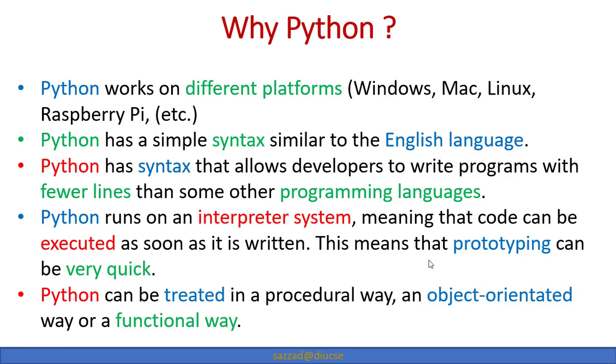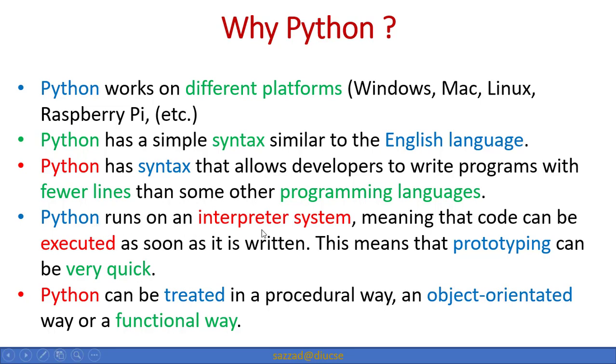So why Python? Why are we trying to move to Python from other languages like Java and C++? These are the things that Python provides, so everyone is moving on to Python. Python works on different platforms, that means it is platform independent. Python has a simple syntax similar to the English language, that is, it is very easy to learn. Python has syntax that allows developers to write programs with fewer lines than some other programming languages. As it has very few syntax rules, programs take very few lines and it is very easy to write.